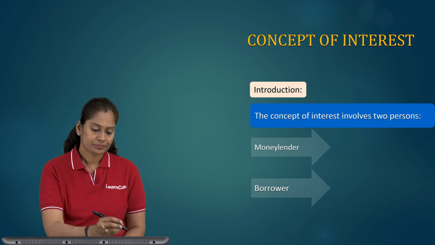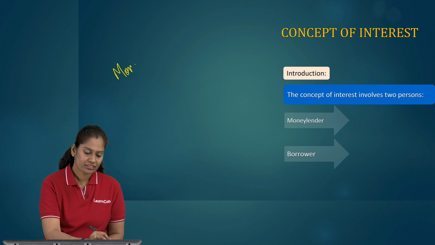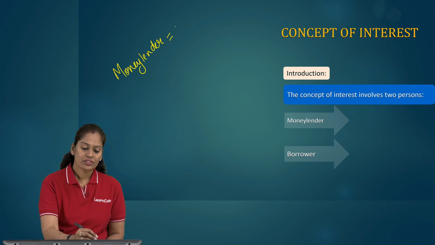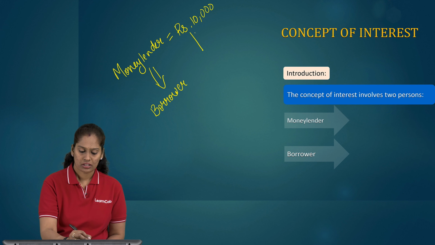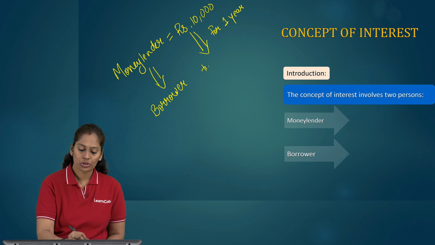Now suppose the money lender gives rupees 10,000 to the borrower for 1 year to use it.